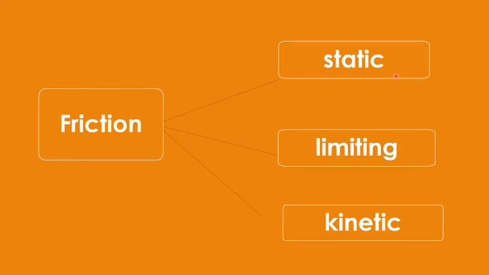And when you start moving, then the kinetic friction comes into play. And the question can be that kinetic friction is found to be less than the limiting friction. Why? I'm repeating the question for you. Kinetic friction is found to be less than the limiting friction. Why? Because it is easy to maintain the motion than to start the motion, because in the beginning you have to break the bonds, but that much force is not required to continue the motion, and that is the reason why kinetic friction is found to be less than the limiting friction. So this reason should be known to you. Of course, it can be asked.